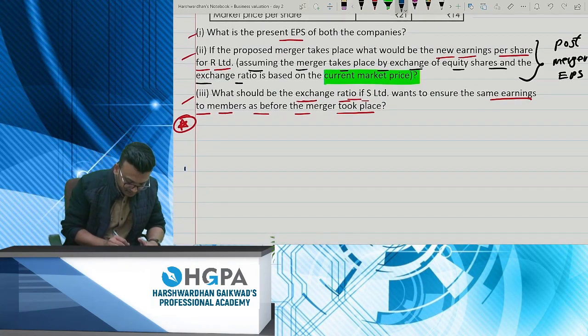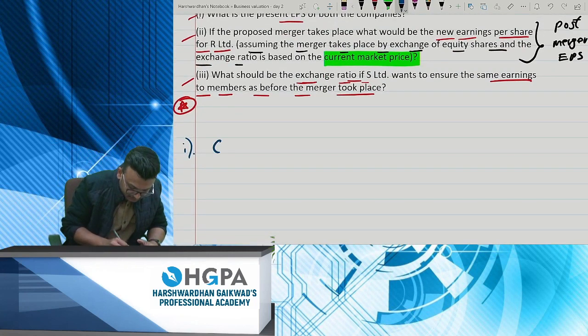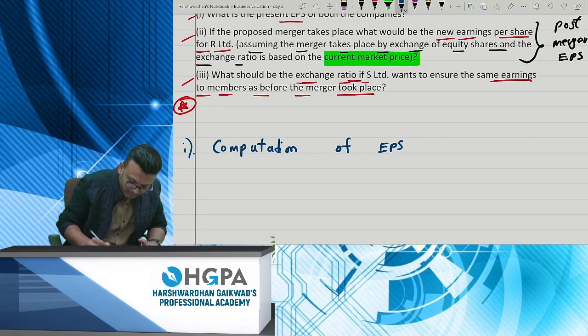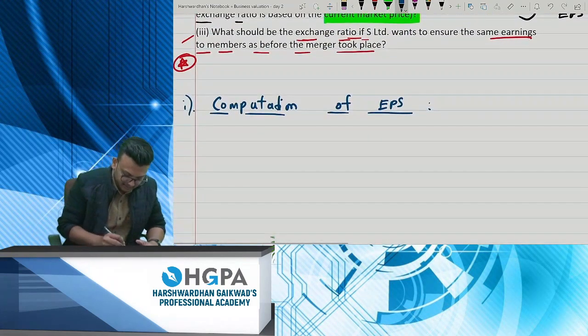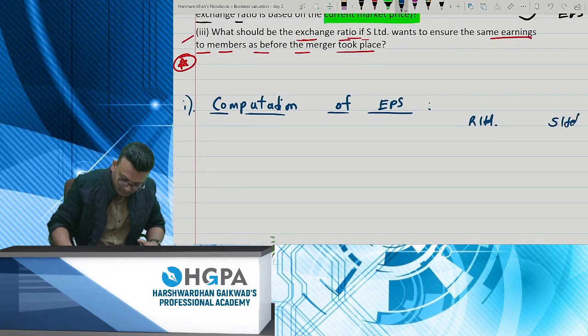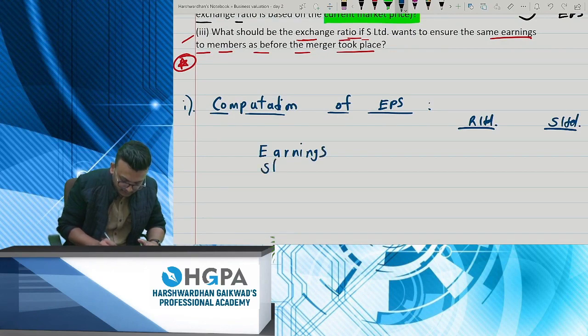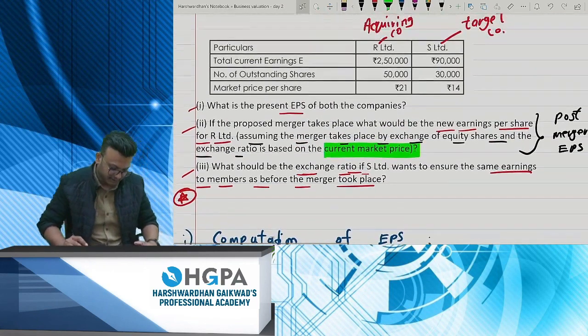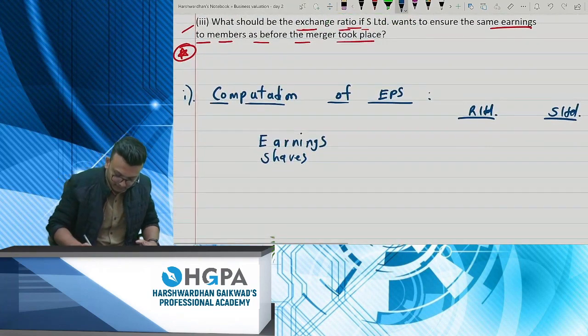First question is very simple. They've asked you present EPS. Computation of EPS. You can start solving, don't wait for me. The two companies, R Limited and S Limited. They have given you the earnings: 2,50,000 and 90,000 rupees.